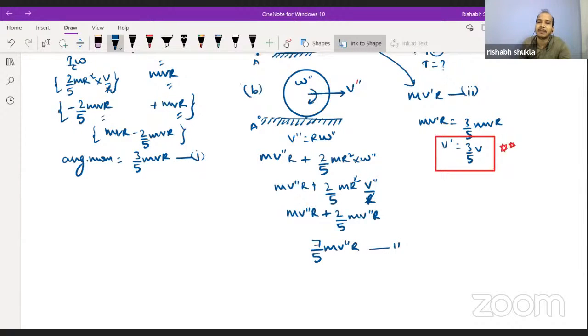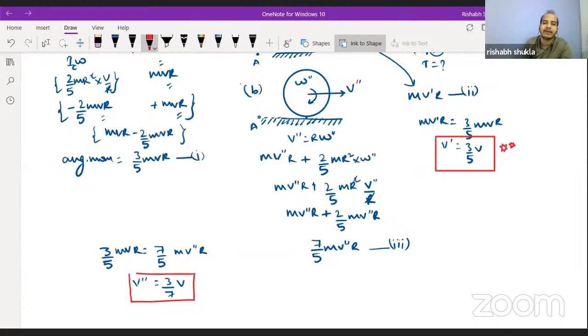Since we know that about point A, the angular momentum is not changing. Why? Because no net torque is there about point A. So we can say that 3 by 5 mvr must be equal to 7 by 5 mv'' R. From here you can find that v'' is equal to 3 by 7 v. Are we clear up till this point? Everyone just inform me.